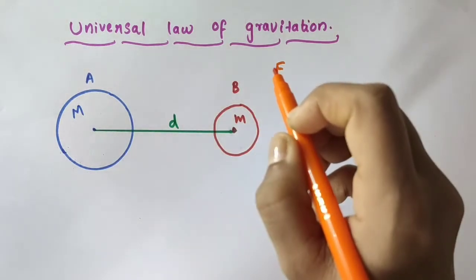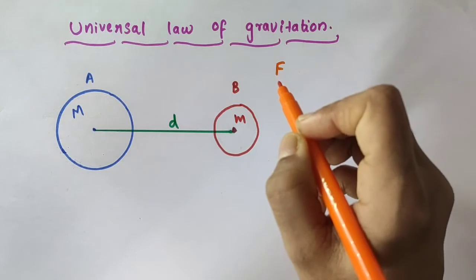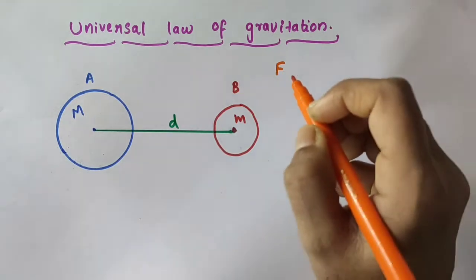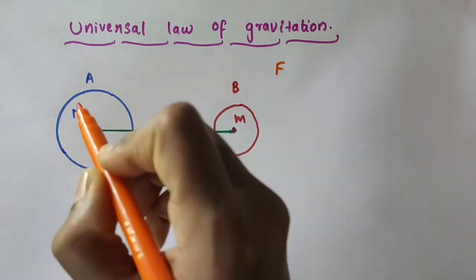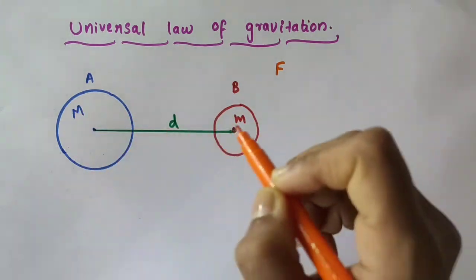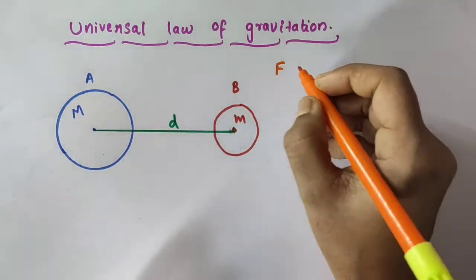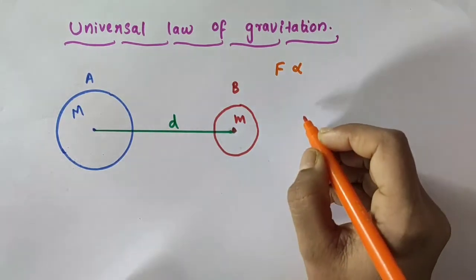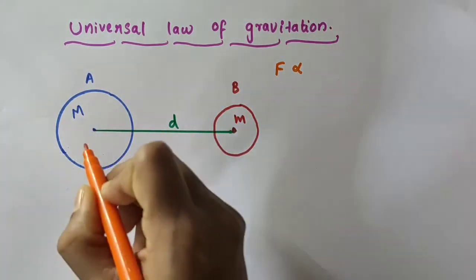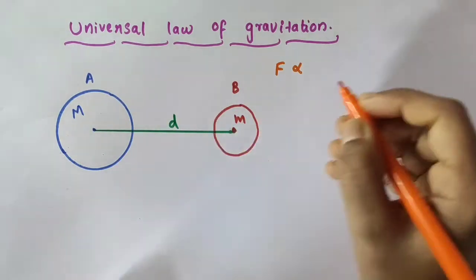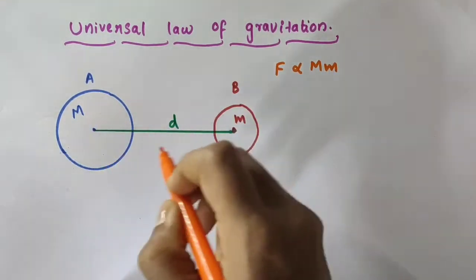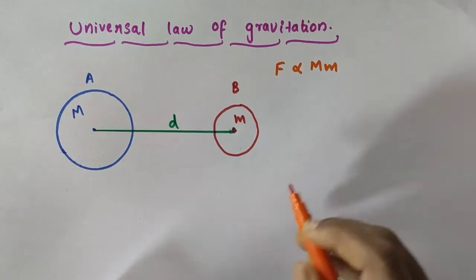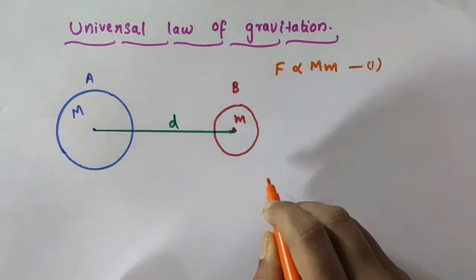That force is taken as F, and that force is directly proportional to the product of their masses. Product of their masses means capital M into small m. I am taking this as 1.